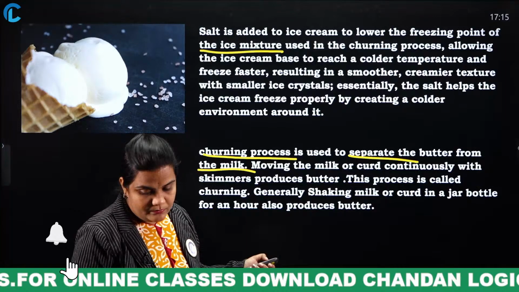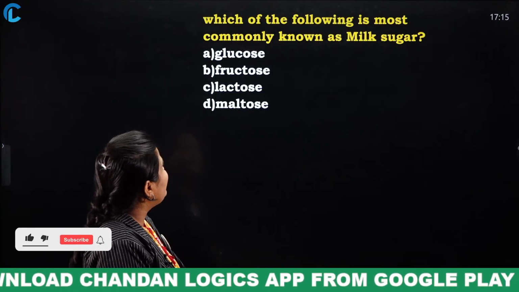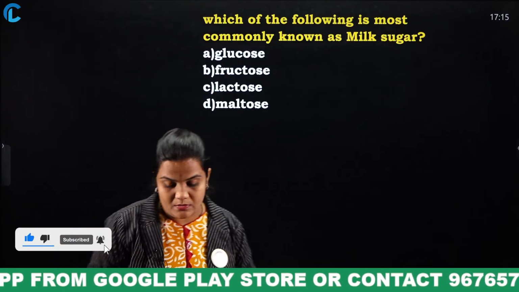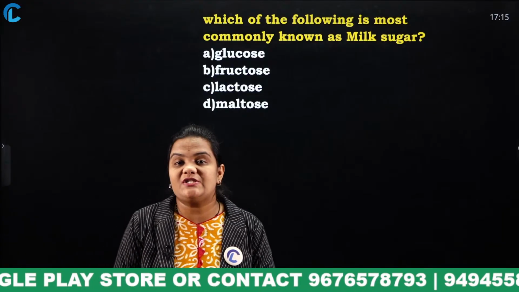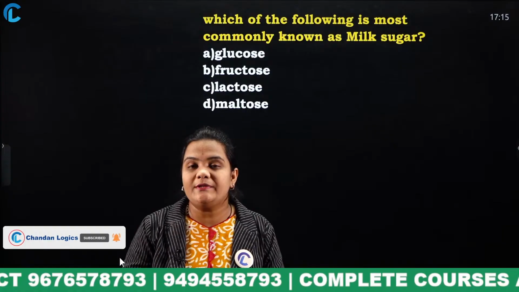Next. Which of the following is most commonly known as milk sugar? Glucose, fructose, lactose, maltose. Come on. Yes, everyone must mention your answers in the comment section. This question is from the biology nutrients unit.